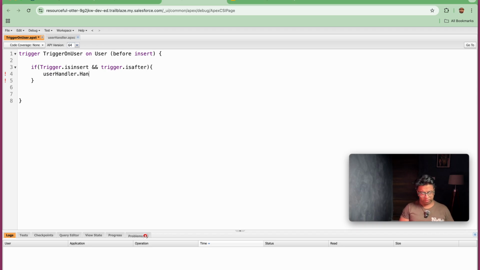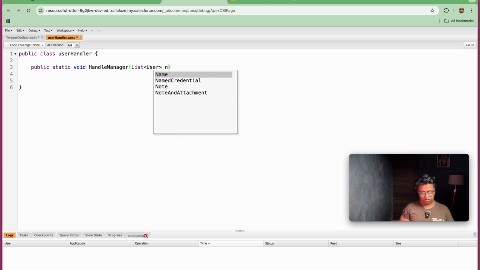UserHandler.handleManager, and here I will be passing Trigger.new records. Once we are done with this, we will be saving it. We will be copying this method, that is handleManager, and going to the handler class, and here I will write public static void handleManager, passing a list of User, newRecords.